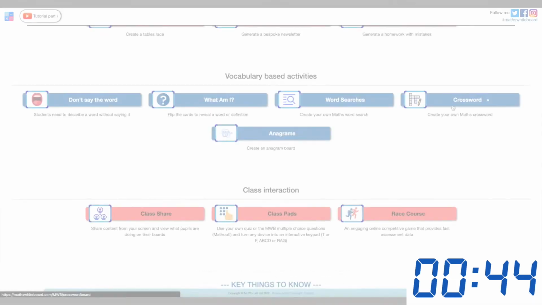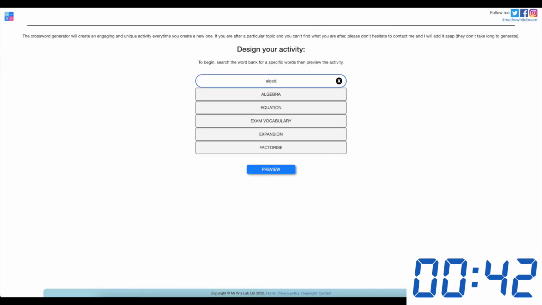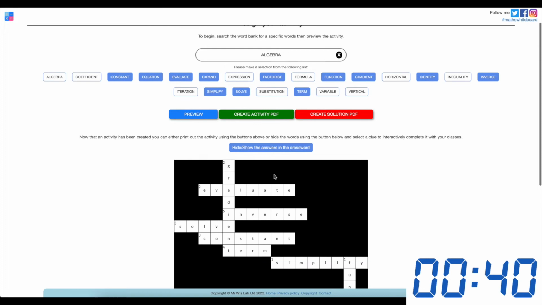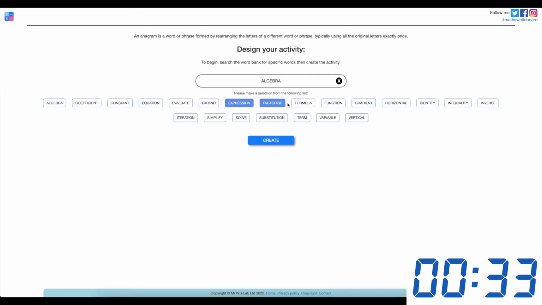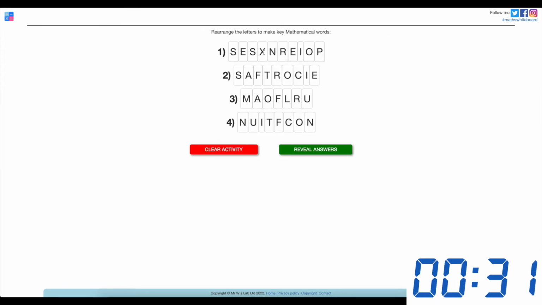With my crossword generator, you choose from the word bank and click preview. With the anagram board, you simply choose from the word bank, and the system will jumble up the letters within each of those keywords. You can reveal at the end.